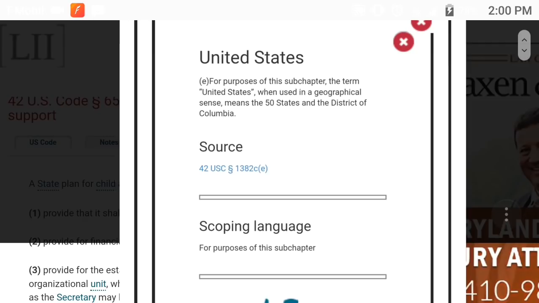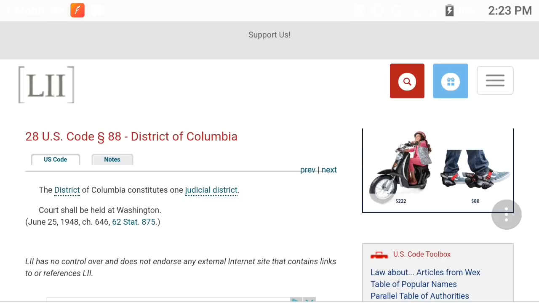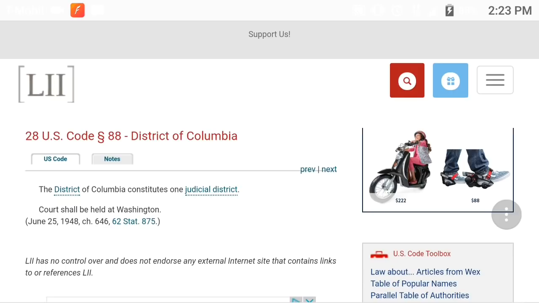But let's go to another source to prove that as well, because a lot of people don't know what the District of Columbia is. So let's find out what the District of Columbia is before we move any further. We're going to pick this up from Title 28, United States Code, section 88, District of Columbia. It states, the District of Columbia constitutes one judicial district. So it constitutes one judicial district over what?